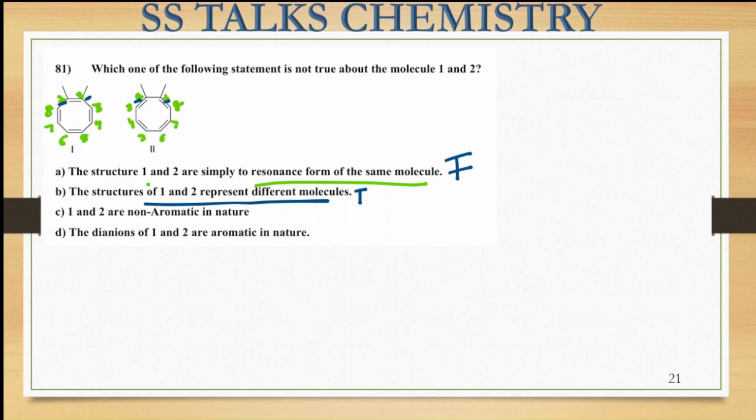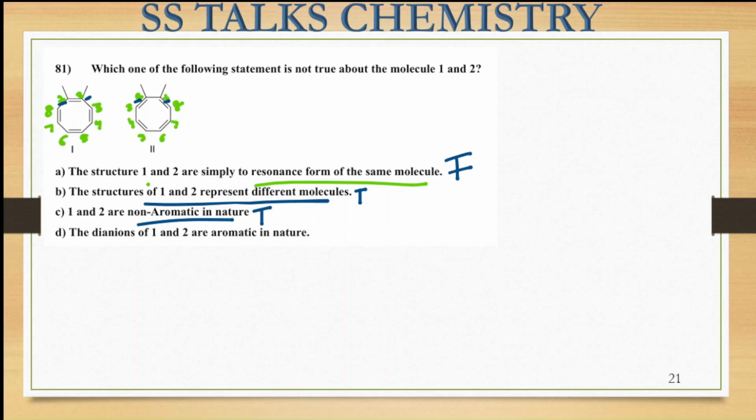Next statement says 1 and 2 are non-aromatic in nature. Again, you can see that these are cyclic, and the 4n rule is being obeyed over here. That would make them anti-aromatic, but since large membered rings are flexible in nature, they will have a tub shape. So they are not planar species, so they are non-aromatic in nature. So again, this statement is the true one.